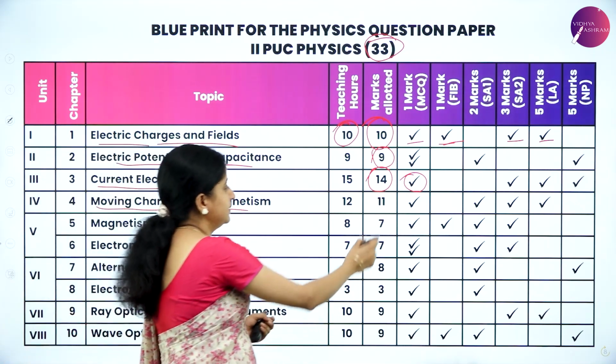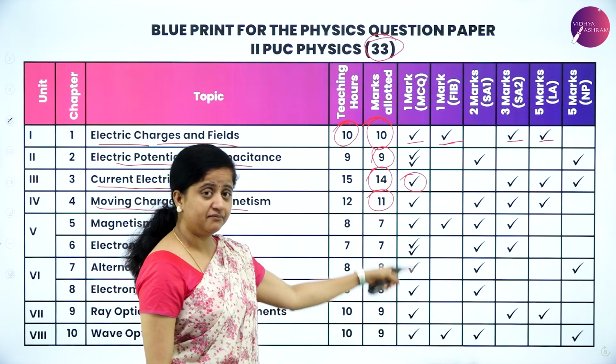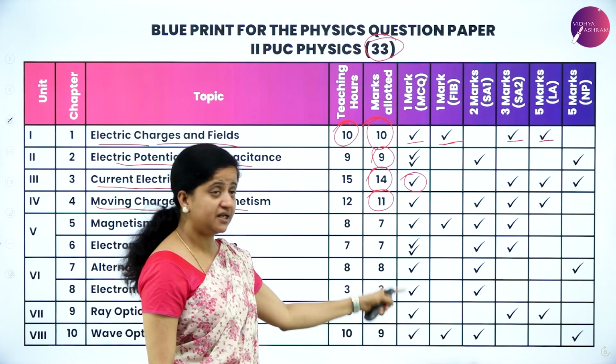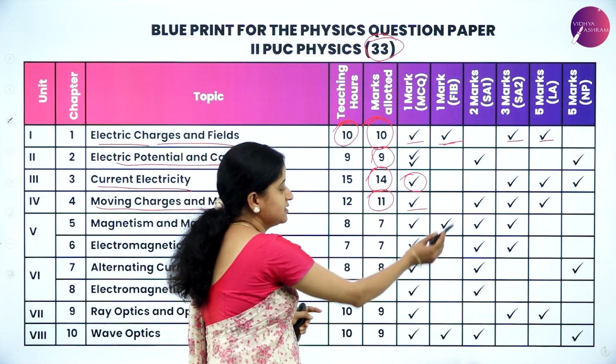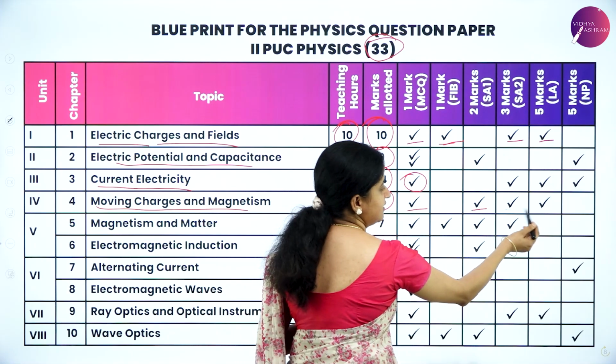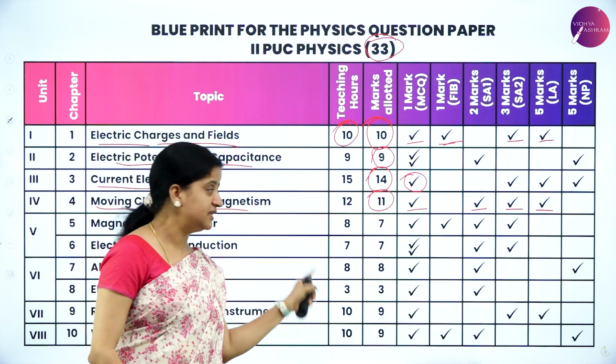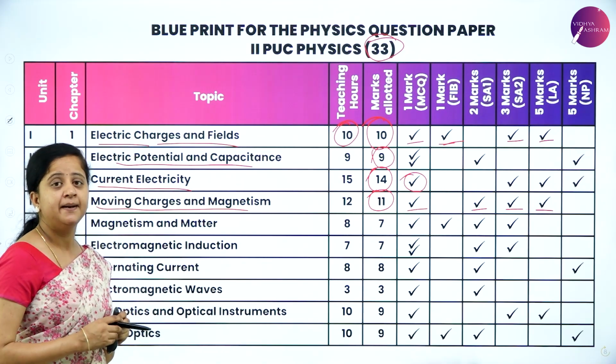So next we have moving charges and magnetism. Total marks allotted for this chapter is 11. So you can observe, first main multiple choice question will come from each and every chapter. So that's mandatory. So 1 question is in multiple choice, and a 2 mark question, 3 mark question, 5 mark question, but there is no numerical from this chapter, moving charges and magnetism.